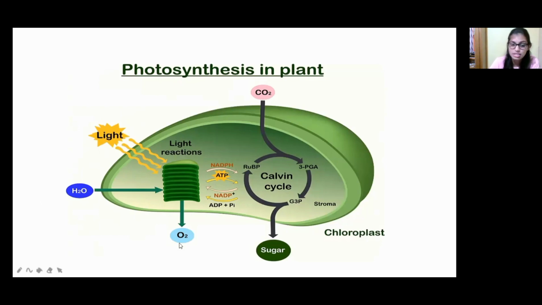So why is oxygen released? Because we need oxygen for breathing, right? So oxygen is released here with the splitting of water by light. Now, with the ATP and NADPH from the light reaction, it enters the Calvin cycle. Here carbon dioxide is taken in. We breathe out carbon dioxide, right? That is taken up by the plants. What is the use of the carbon dioxide in the plants? The Calvin cycle happens in the stroma of the chloroplast, and it converts carbon dioxide into sugar. So this is photosynthesis in plants.